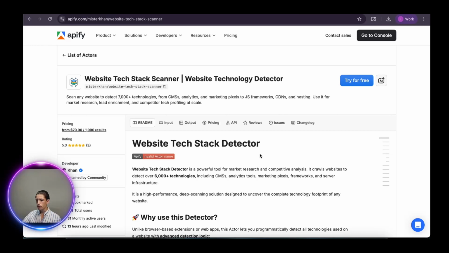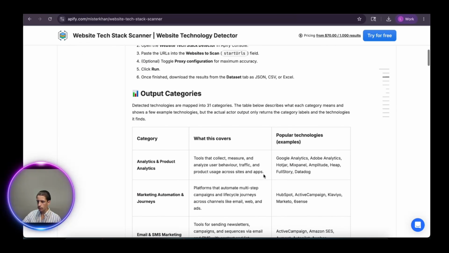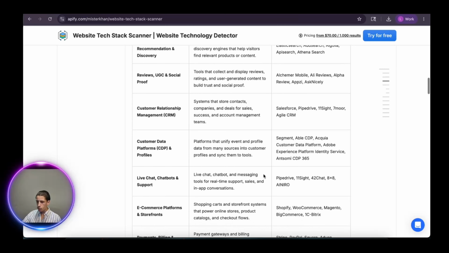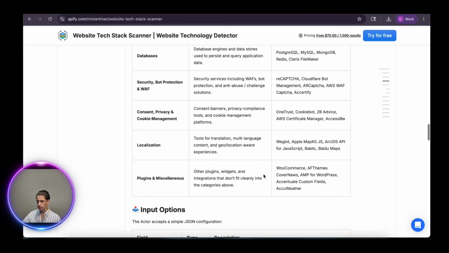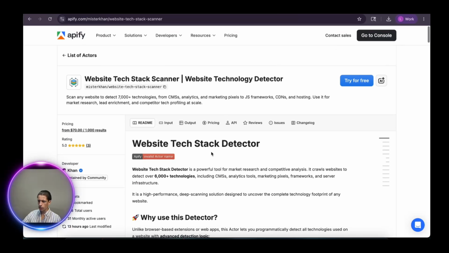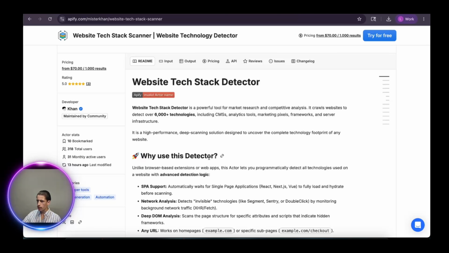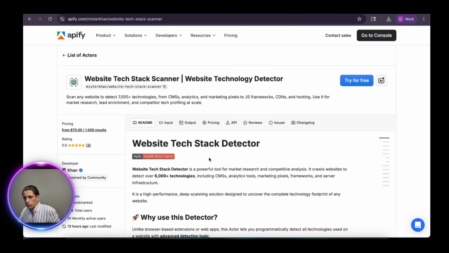This one is really good. That's the one I actually tried earlier. It's by Mr. Khan, website tech stack scanner. And this, by the way, is very cheap to use. And this will work for a bunch of other stuff as well. But for the sake of this video, we're only going to talk about the tech detector. That's the idea of the video for this type of business that you can easily build.